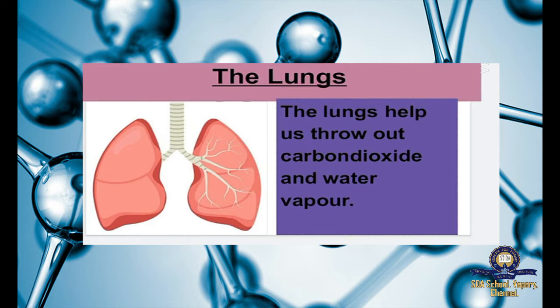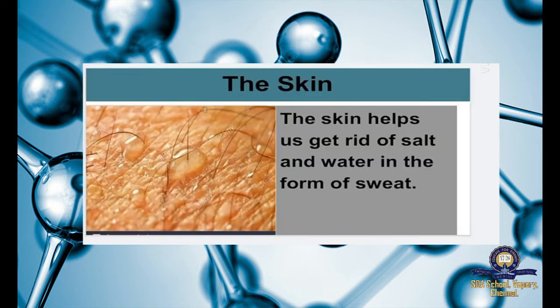The next is the skin. The skin helps us get rid of salt and water in the form of sweat, that is sweating. When you are sitting in a hot place or during summer season, when your fan is switched off, how will you feel? You'll feel very hot and you'll get sweating all over your body. That is the salt present in your body, and the water will come out in the form of sweat through the skin.